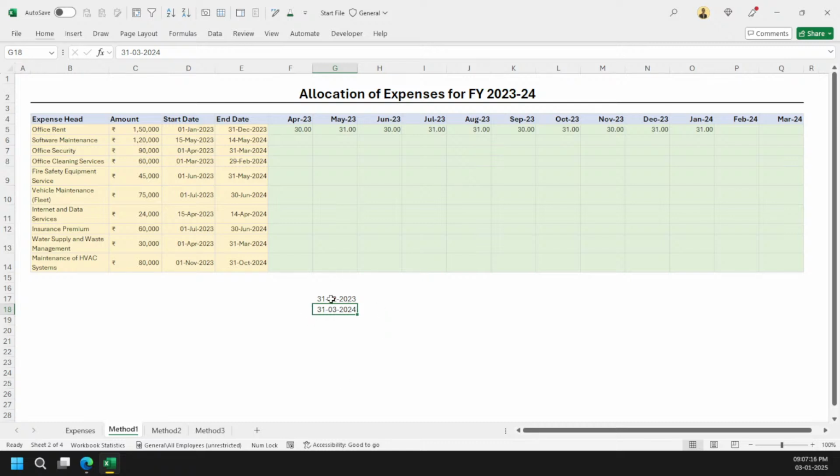Okay. So if my date is 31st 12 2023, I need to get 31st 12 2023. That's the date when I need to stop allocating the expense. Or otherwise, if my date is greater than 31st 3 2024, let's pick this way 2024. So when do I need to stop here? I need to stop on this date. I hope I am making a bit of sense.